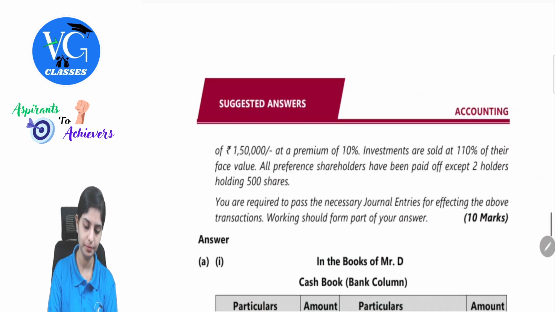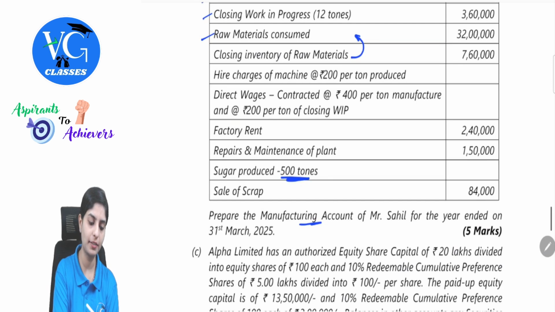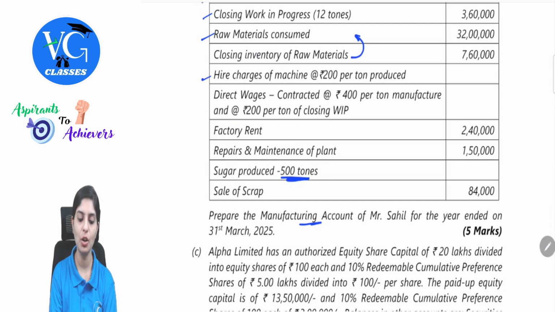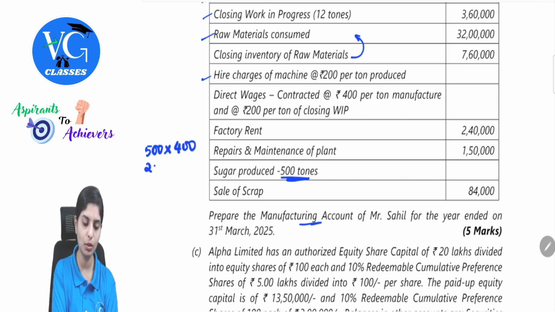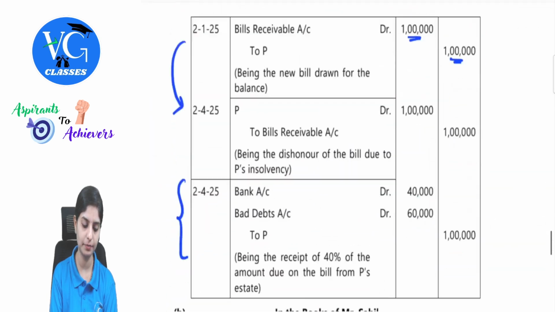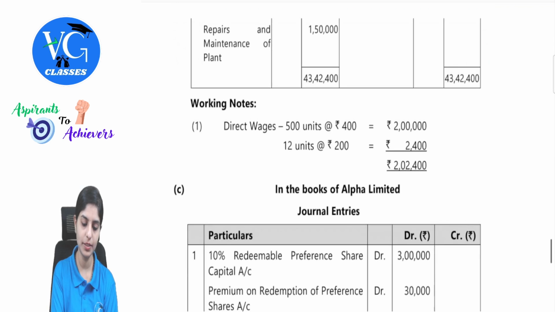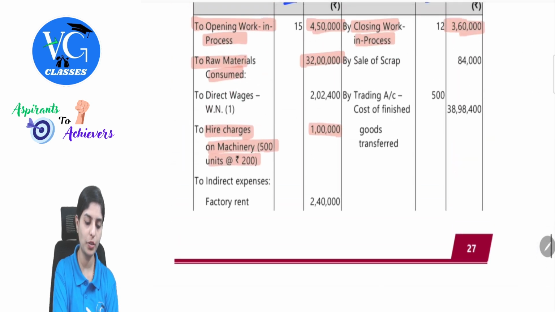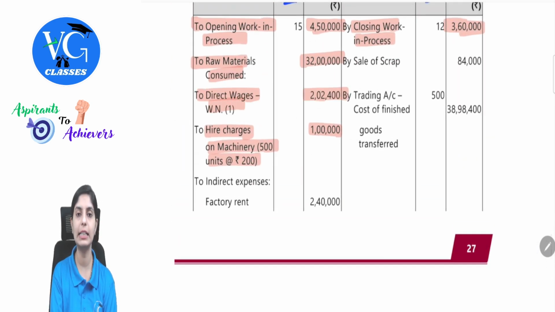Then we have factory rent. Okay, we have direct wages contracted at 400 per ton manufactured and 200 per ton of closing WIP. So we had manufactured 500 tons, 500 into 400. Then we have 200 closing WIP here is 12 tons. So 500 into 400 and 200 into 12. See here 500 into 400, 200 into 12. So this will be 2,02,400 which will be entered as direct wages. Clear?